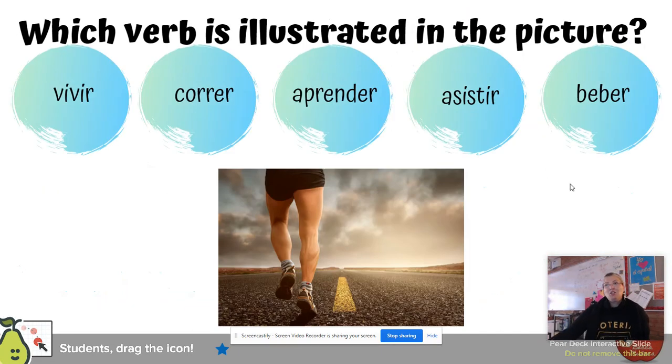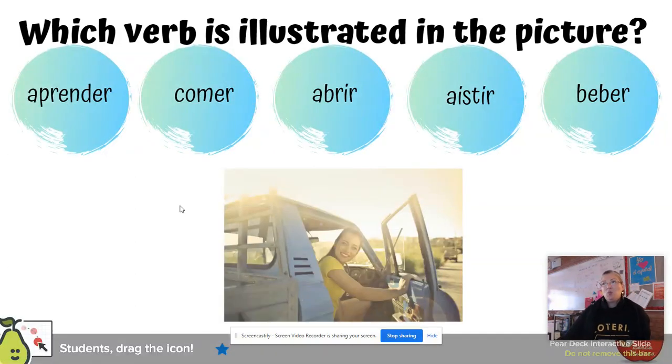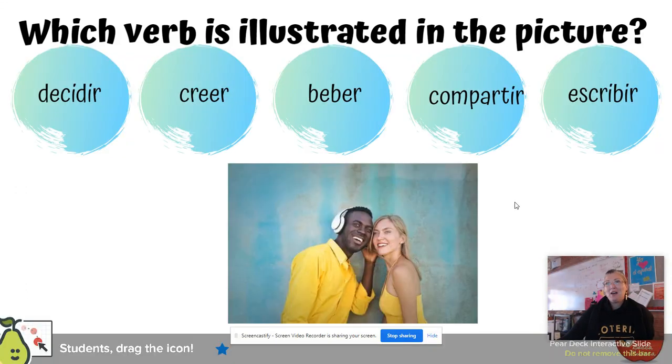And then I want you to do some really good quick practice. Which verb is illustrated? Pretty sure that guy's running, so I would choose the verb that means to run, correr. And then in this one, what do you think is happening here? You might not know. So aprender is to learn, comer, to eat, abrir, to open, asistir, to attend, and beber, to drink. So for that one, she's opening a door, so it would be abrir.